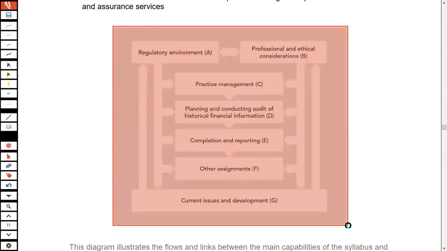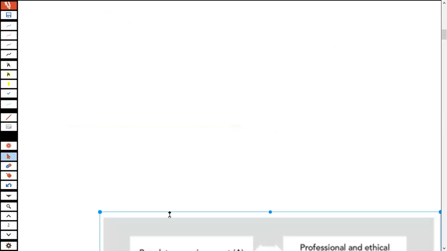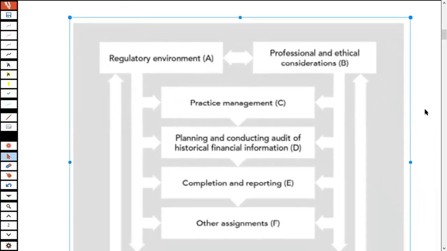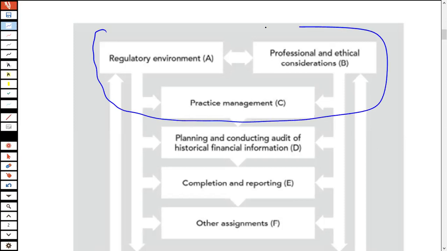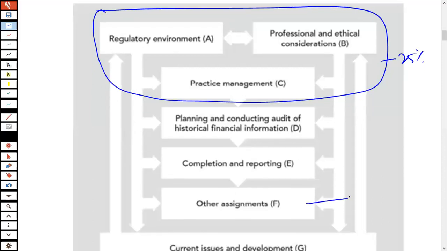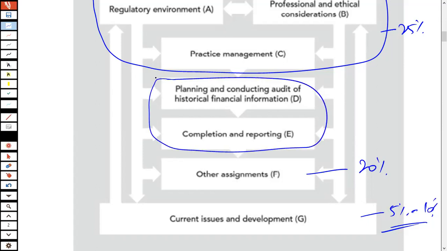So if I talk about these different parts of the syllabus that are examined, let's have a discussion on them. The first thing is, you need to understand that amongst the different things which are examinable at this AAA level, these three areas, which are section A, section B, and section C, constitute approximately 25% of the paper. This specific area constitutes around 20% of the paper. This is going to be around 5 to 10% of the paper. And the rest of the whole portion is this specific area, which is going to be what?